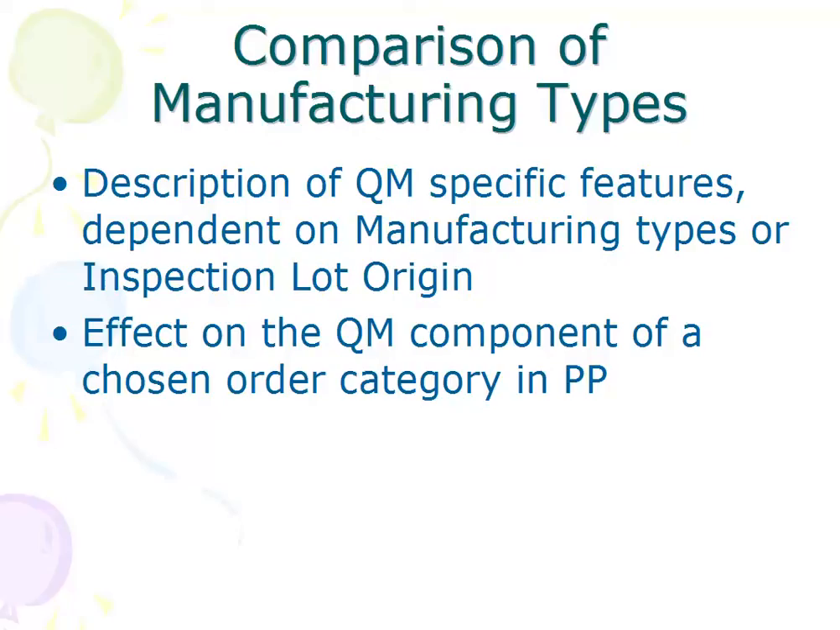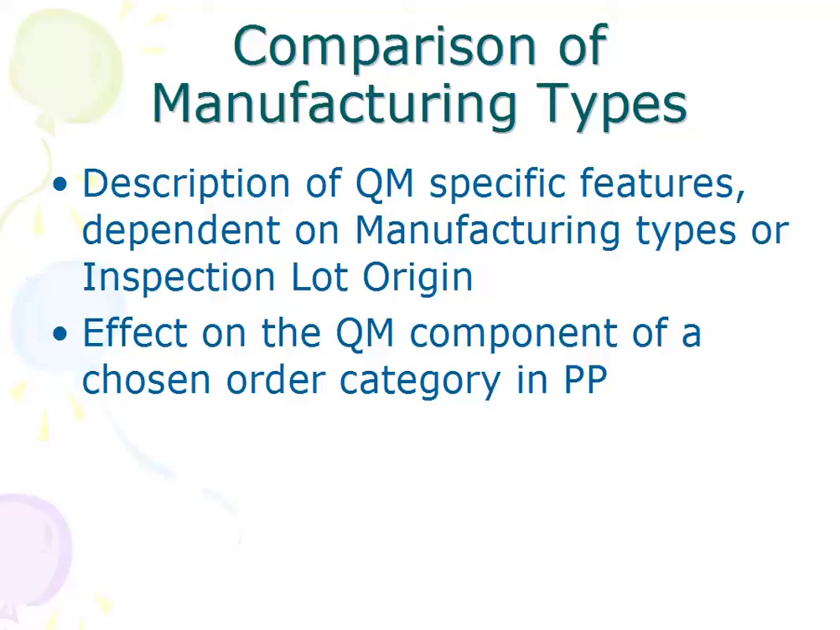And apart from this, we'll try to see what are the different manufacturing types. So I already posed a question before you that what's a discrete manufacturing type. So focus will be on discrete manufacturing type over here. So based on the different manufacturing types, QM may have specific features and inspection lot origin procedures. So we'll try to understand those features and try to use those features in the case of a discrete manufacturing scenario.